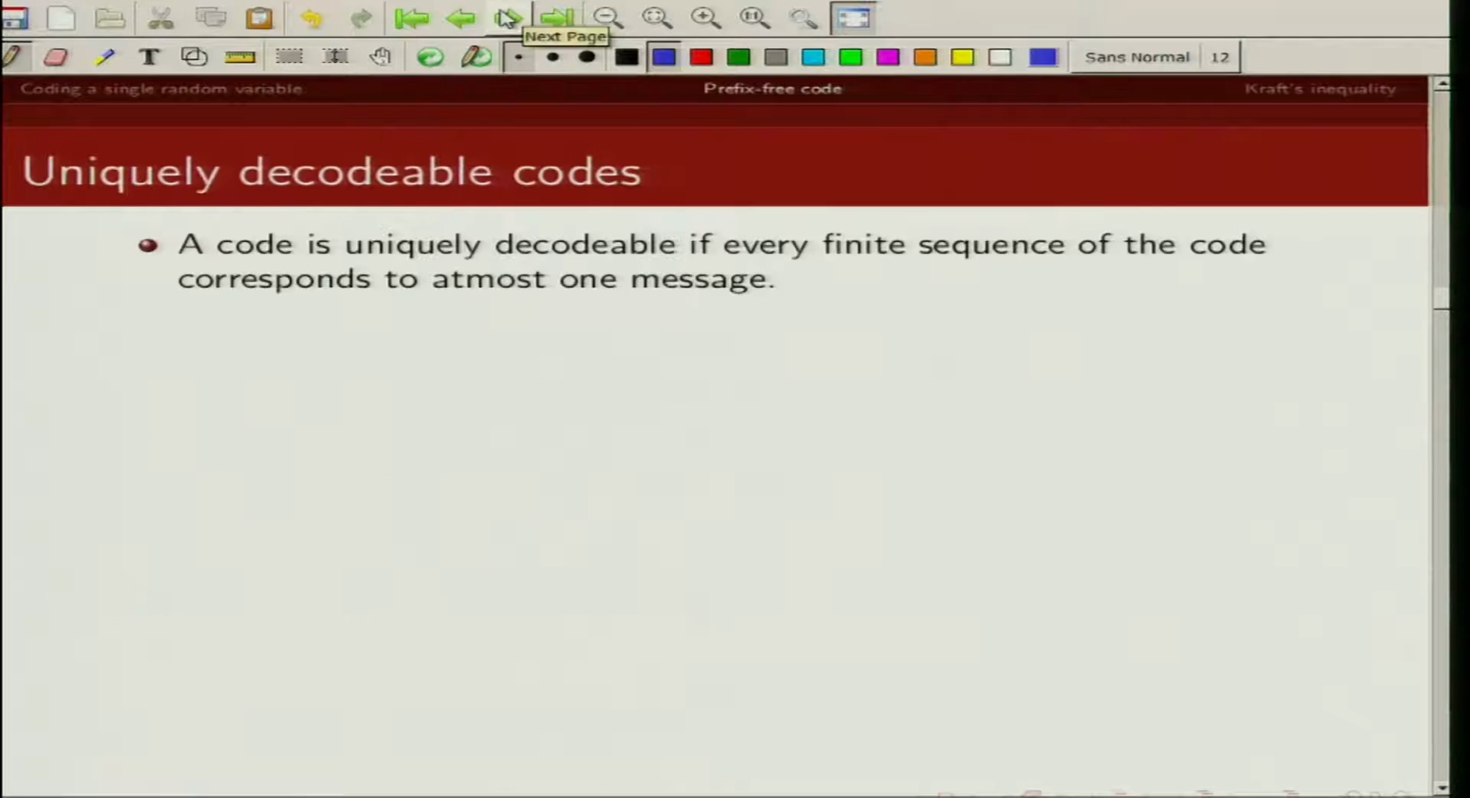Now let us move into defining what we mean by a uniquely decodable code and what is a prefix free code. A code is uniquely decodable if every finite sequence of code corresponds to at most one message. So we can uniquely decode if a finite sequence of code corresponds to only one message.